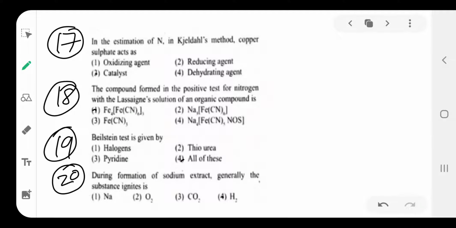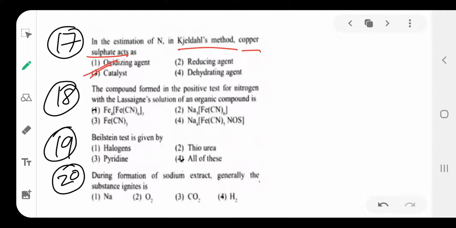Then next, in the estimation of nitrogen by Kjeldahl's method, copper sulfate is acting as a catalyst. Next, the compound formed in the positive test for nitrogen with Lassaigne's extract.